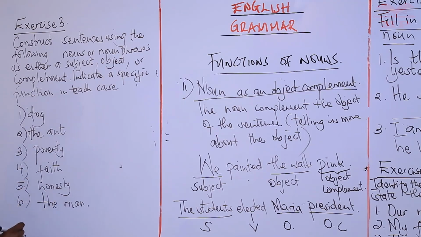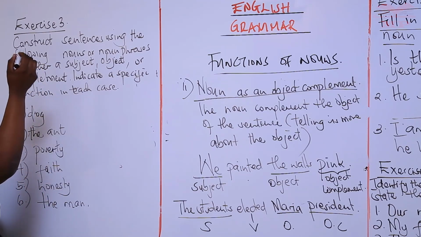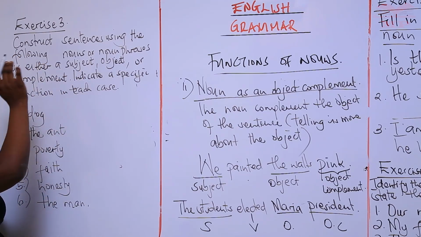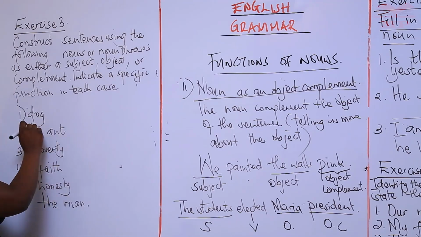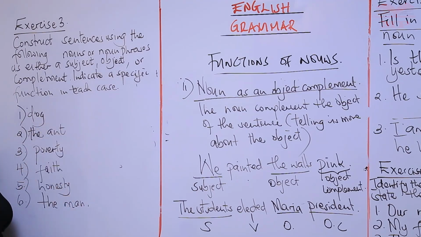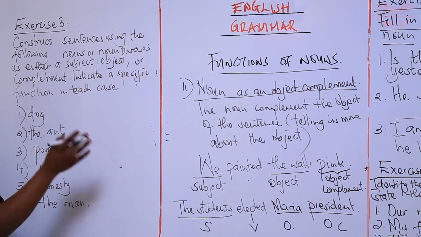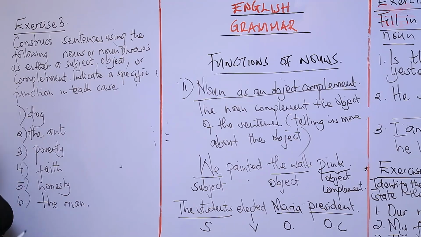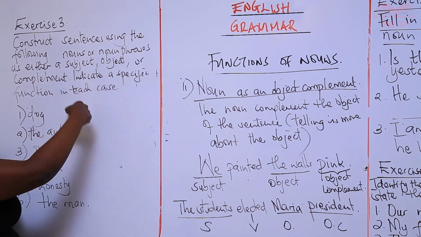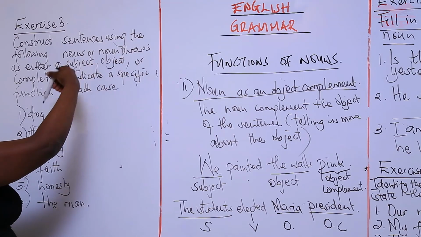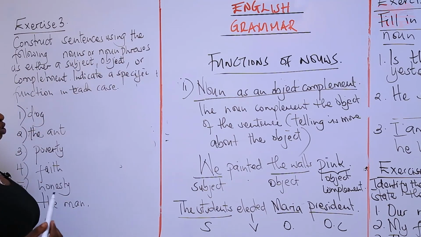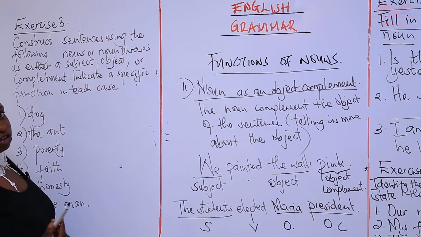Okay, so use all of them, either as a subject, as an object, or an object complement, or a subject complement. And after the sentence, you make sure you give how you're using it as in that sentence. How have you used that noun in that sentence? Have you used it as a subject complement? Have you used it as a subject? Or have you used it as an object? Or have you used it as an object of a preposition? You choose, but you make sure at least you capture all this. You capture subject, capture object, capture subject complement, object complement, and object of a preposition.